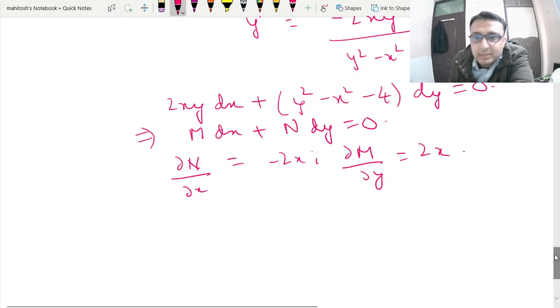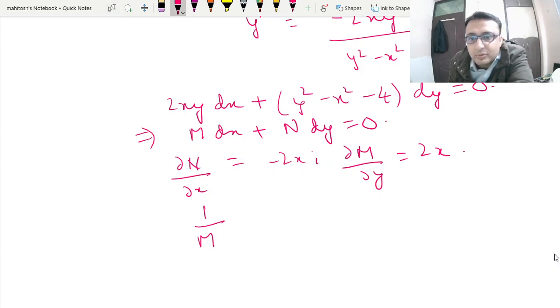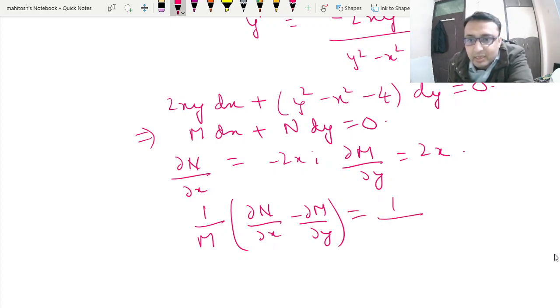Now what should this be? It should be 1 by M, because it has only one term. So we can write this as dou N by dou x minus dou M by dou y. Here if you make a mistake of this polarity or this sign, then you will get a wrong integrating factor, and that will be heavily penalized in the examination. So 1 by 2xy upon this, which is minus of 4x.